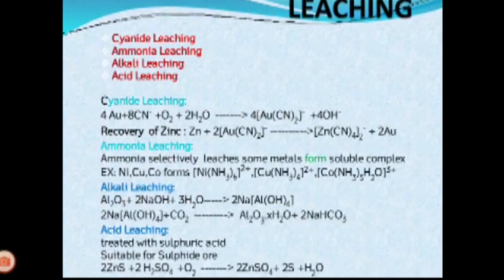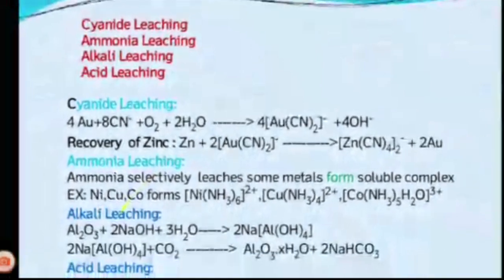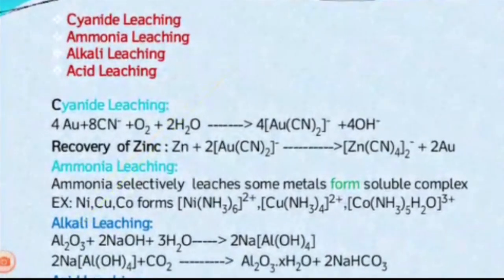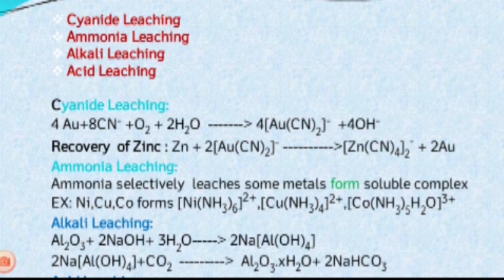Let's see the next method, the leaching method. The leaching method is based on the solubility of the metal present in the ore. In this process, a suitable solvent is added to the ore.